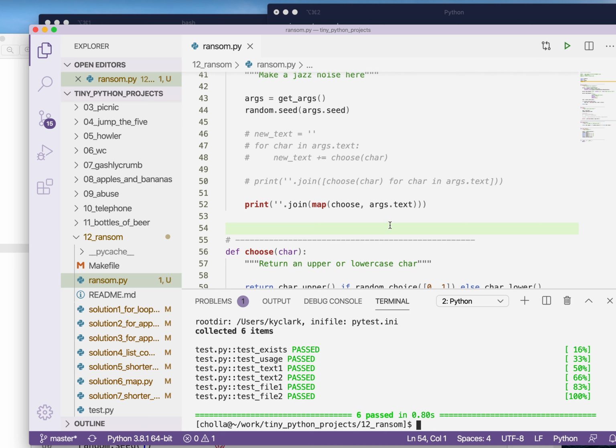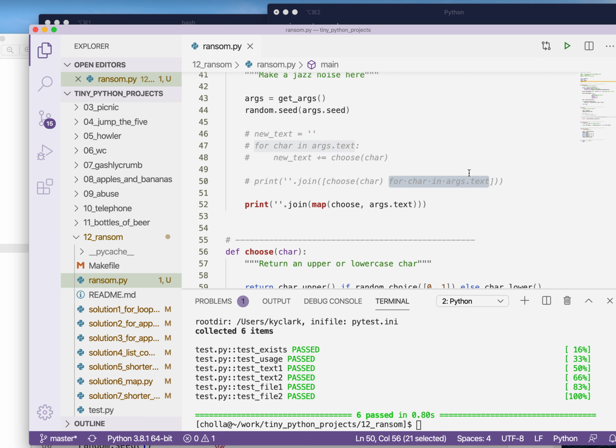I feel like it's the cleanest, most readable solution, but that readability is dependent upon my being very comfortable with how map works. And so, for instance, understanding that a map wants a function and then something that's iterable. Well, this is actually a string, but in an iterable context, Python is going to break that string down into each of the characters of the string. And so somebody new to Python might not understand that. It might not be quite as readable as for char in args.text.